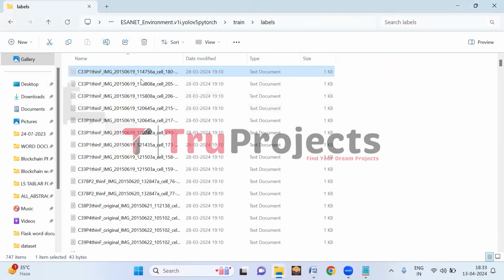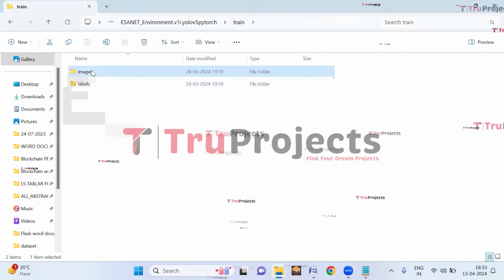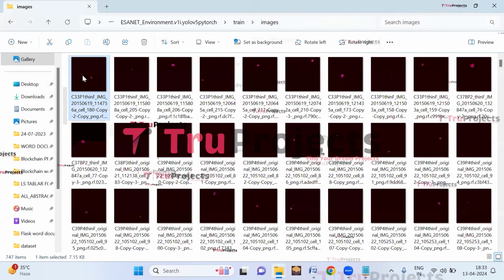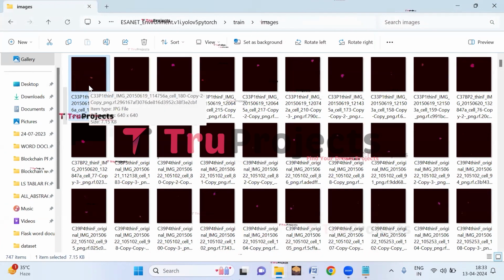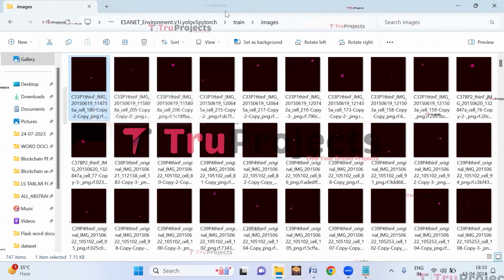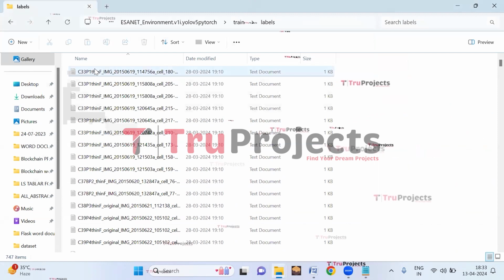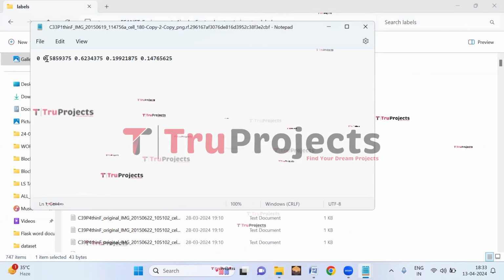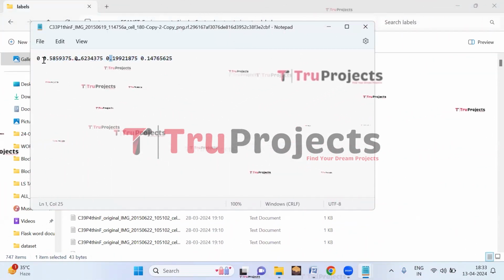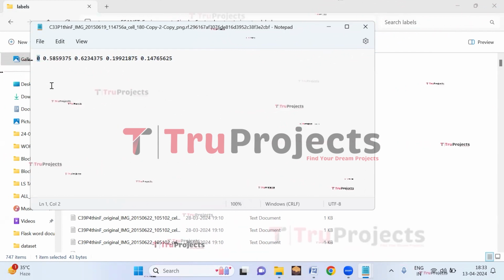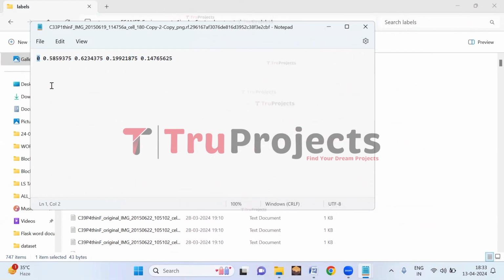Let us close this. So here, this is the label for this image. When the object is detected in the image, it will be marked by a bounding box. For that bounding box, we have the coordinates which are present in the labels folder. So here, these are the coordinates of the bounding box, and this is the class index for that image.